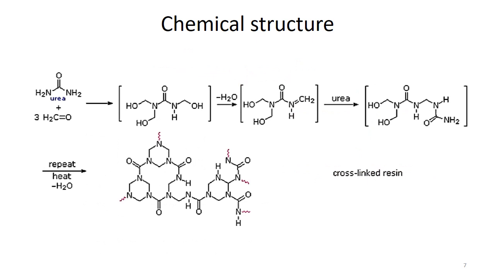There is another way to show how urea can be represented: urea reacts with three molecules of formaldehyde, because the nitrogen of the amino group can react with two more formaldehydes. So on one side it reacts with two, and on the other side it makes a methylol type moiety. After the elimination of water, which is a condensation reaction, we get this amine type of compound.